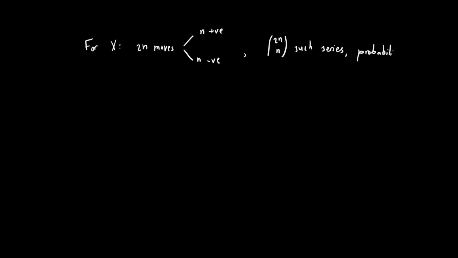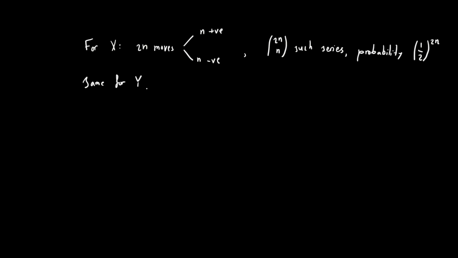For x, we have that after 2n moves to return to the origin, half of them must be in the positive direction, half of them must be in the negative direction. And there's going to be a totality of 2n choose n such series, each of which is going to have probability of a half raised to the power of 2n. And of course the exact same thing applies to y.